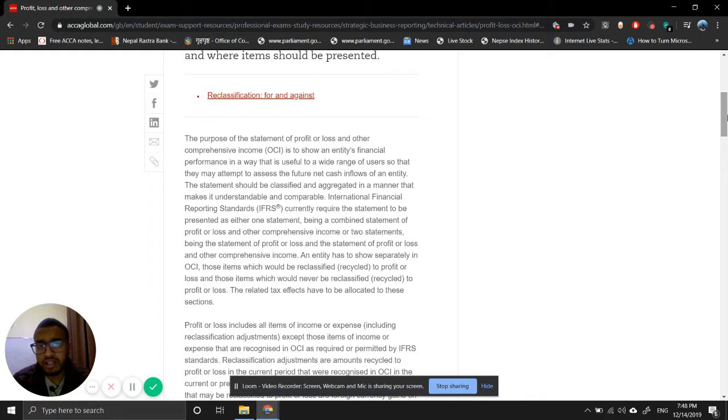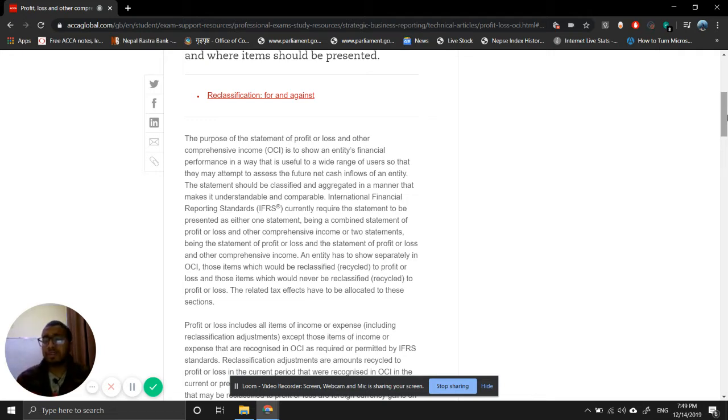IFRS currently requires the statement to be presented as either one statement, being a combined statement of profit or loss and other comprehensive income, or two statements, being a statement of profit or loss and a statement of profit or loss and other comprehensive income. An entity has to show separately in OCI those items that would be reclassified to profit or loss and those items that would never be reclassified to profit or loss.